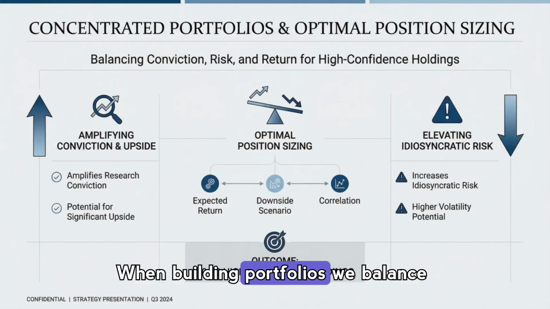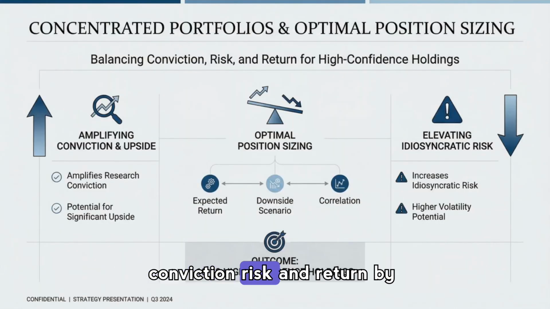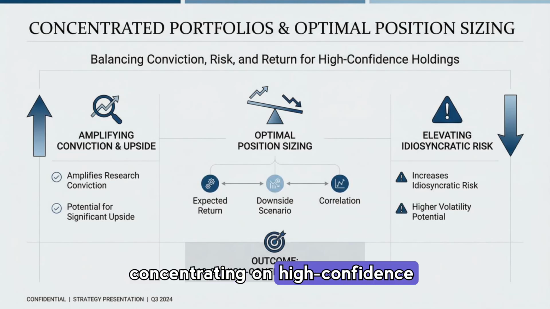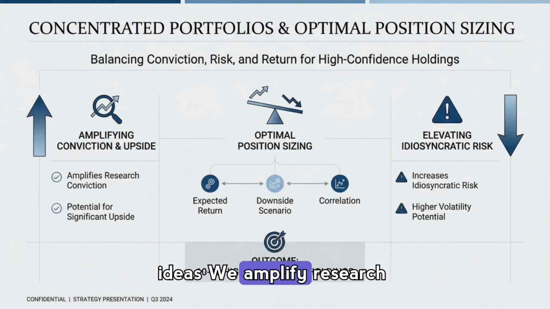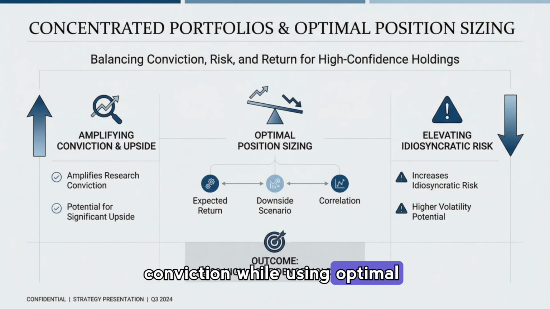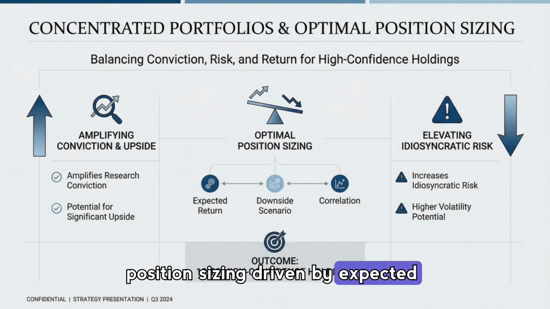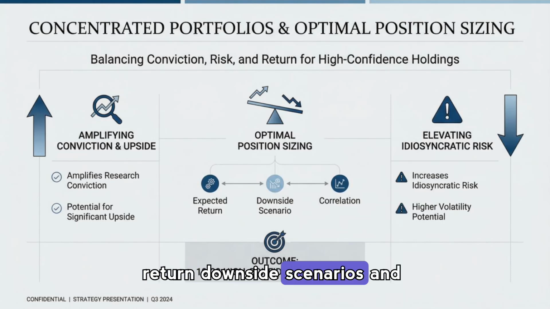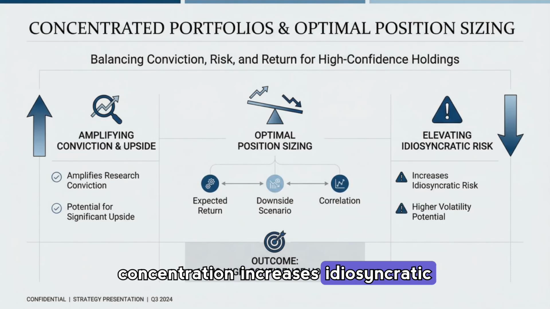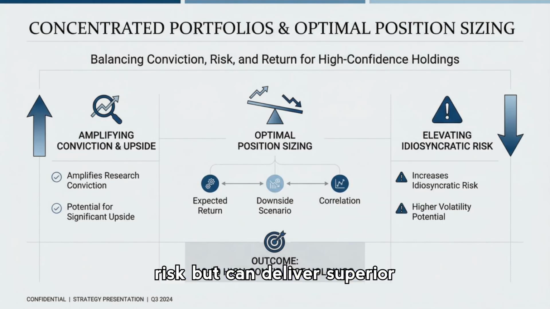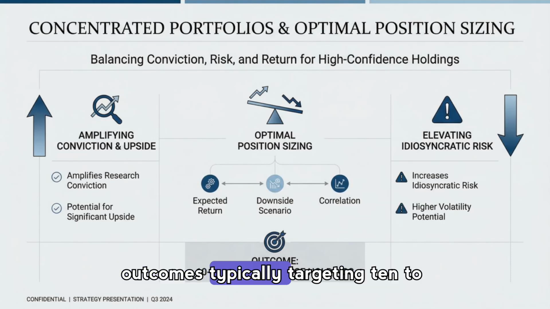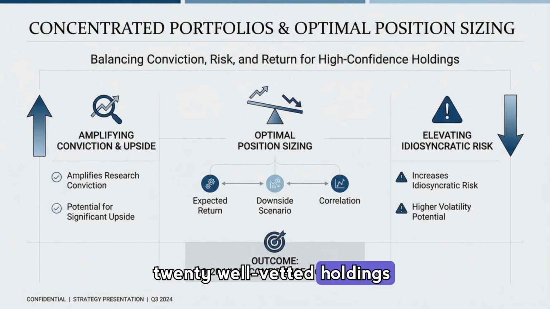When building portfolios, we balance conviction, risk, and return by concentrating on high-confidence ideas. We amplify research conviction while using optimal position sizing driven by expected return, downside scenarios, and correlation, acknowledging that concentration increases idiosyncratic risk but can deliver superior outcomes, typically targeting 10 to 20 well-vetted holdings.